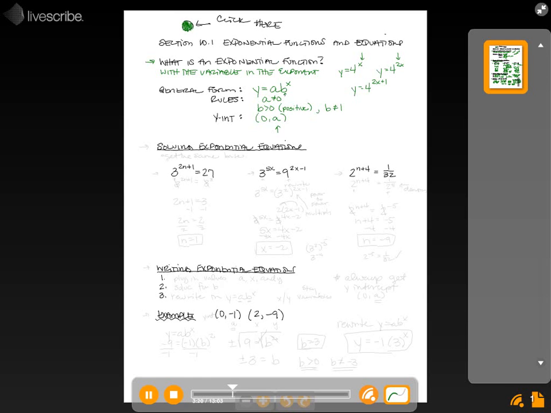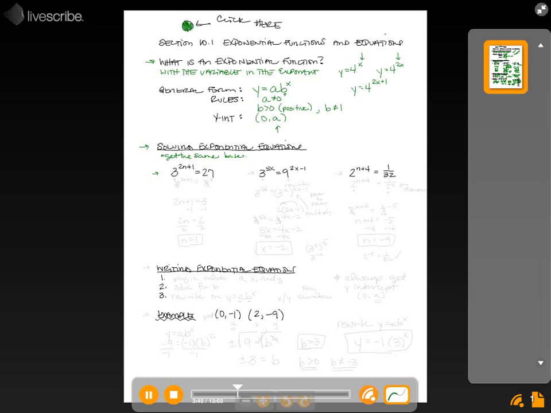Okay? Now, solving an exponential equation, what you want to do is get the same base on both sides. So you may have to rewrite one or both sides in order to get the same base. We've got 3 examples here. All of them require different things about rewriting the base. So let's start with this first one.